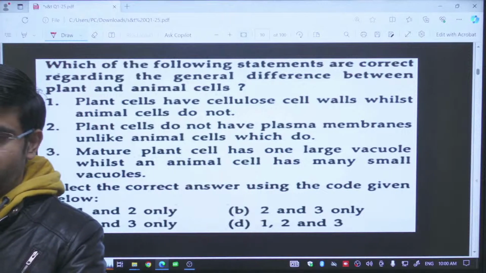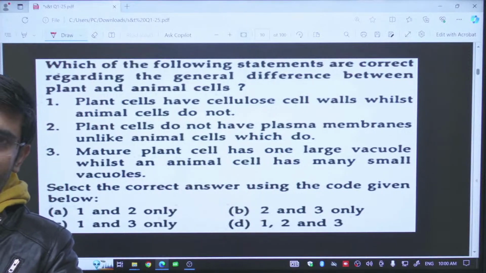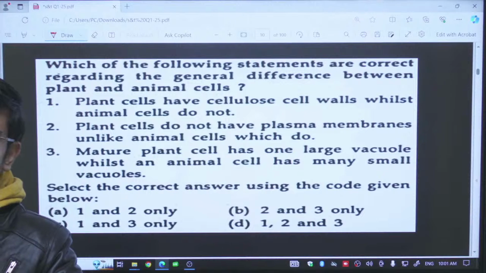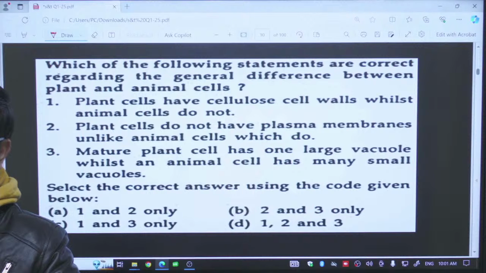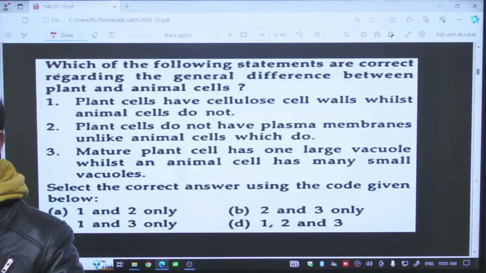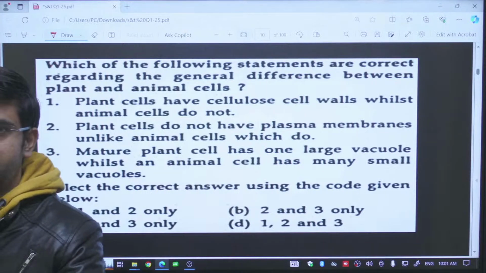When it comes to the eukaryotic cells, eu means true, karyos means the nucleus, so a true nucleus, it means the membrane bound nucleus, and we are having membrane bound organelles present inside the cytoplasm. Now in the eukaryotic cells, at the majority level, we divide them into two types of cells. One is the plant cell, second is the animal cell. There is a difference between plant and animal cell.